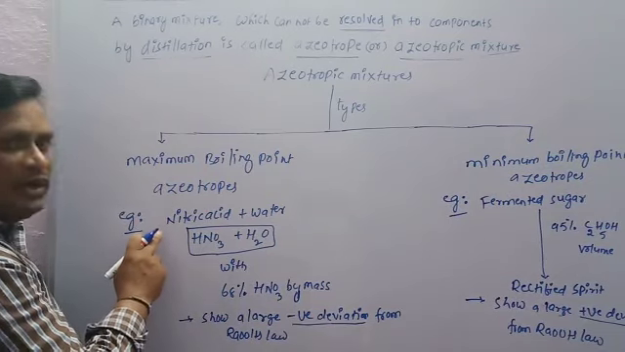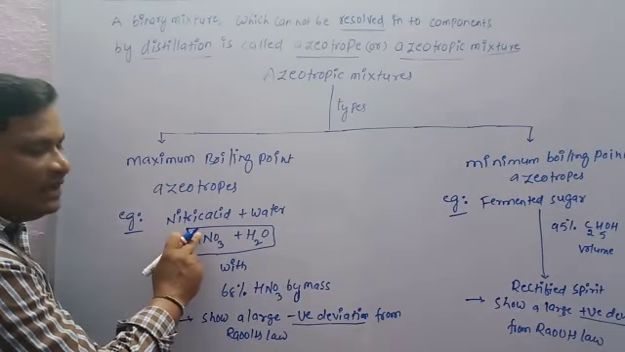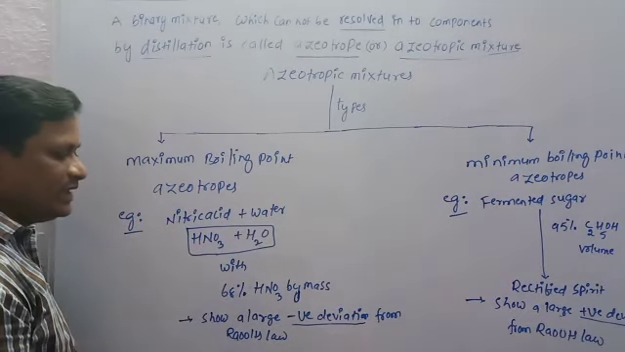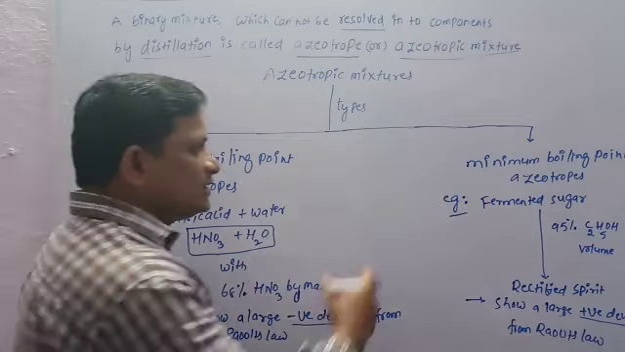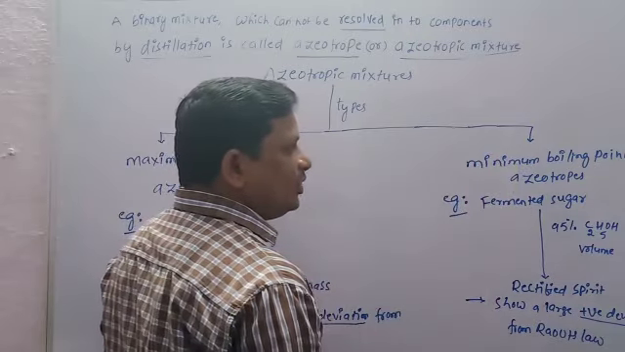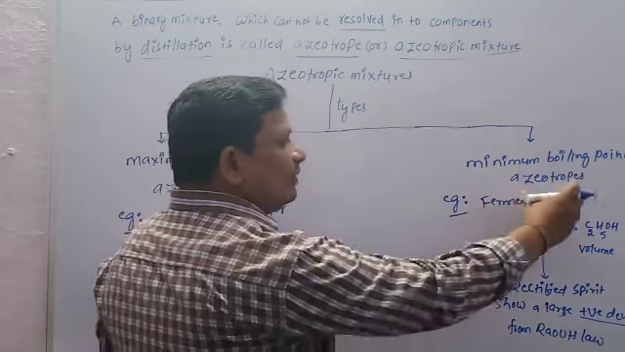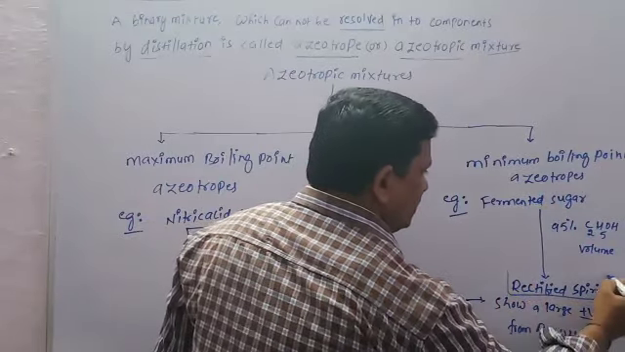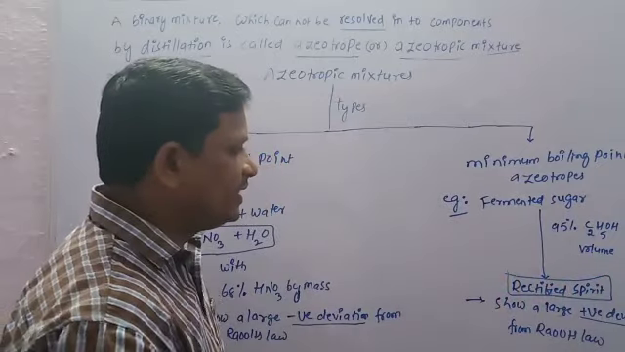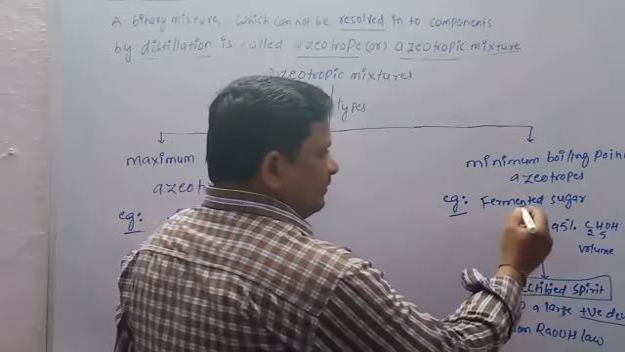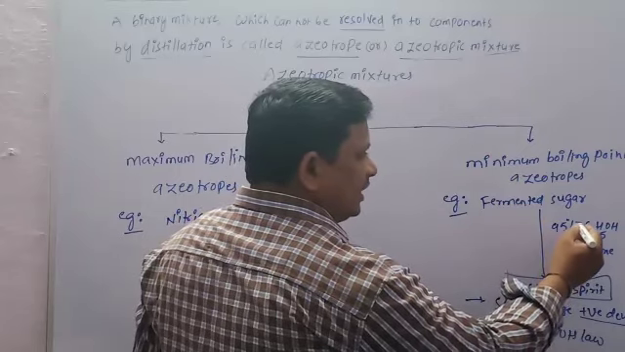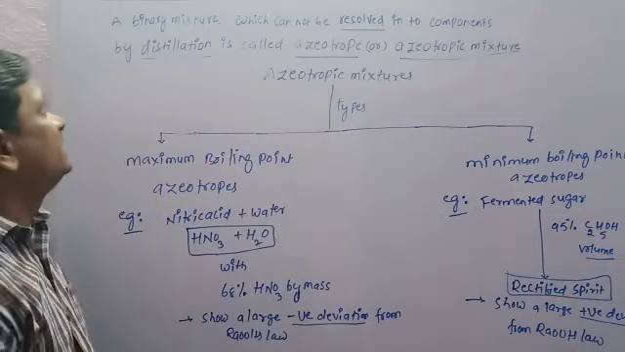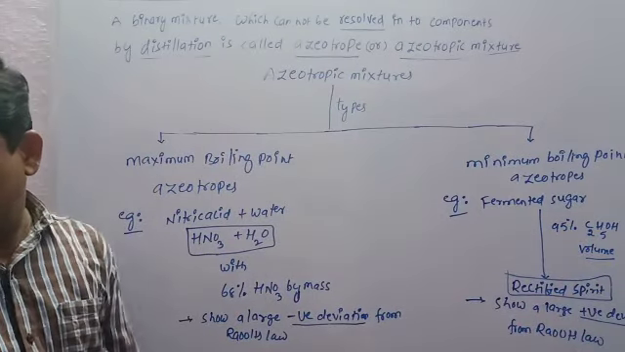A maximum boiling point azeotrope example is a binary mixture of nitric acid and water, with 68% nitric acid by mass. The best example of minimum boiling point azeotropes is fermented sugar, converted into rectified spirit, with 95% ethyl alcohol by volume. So this is the concept about azeotropic mixtures.